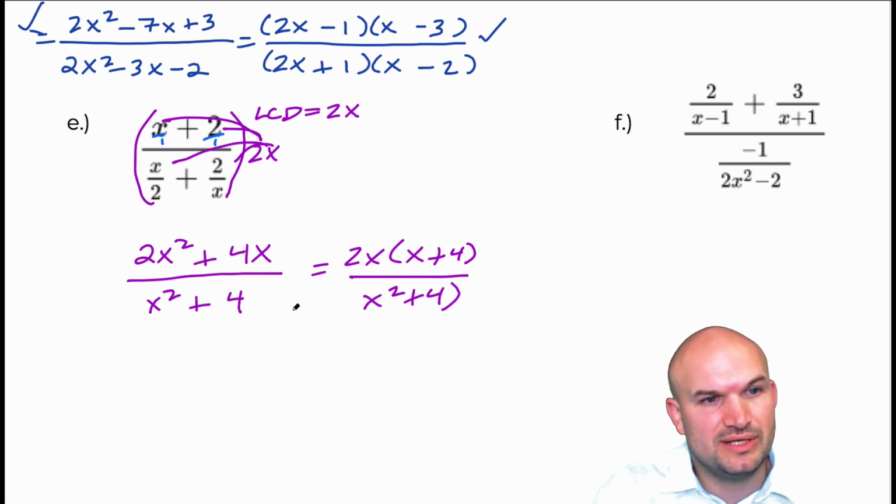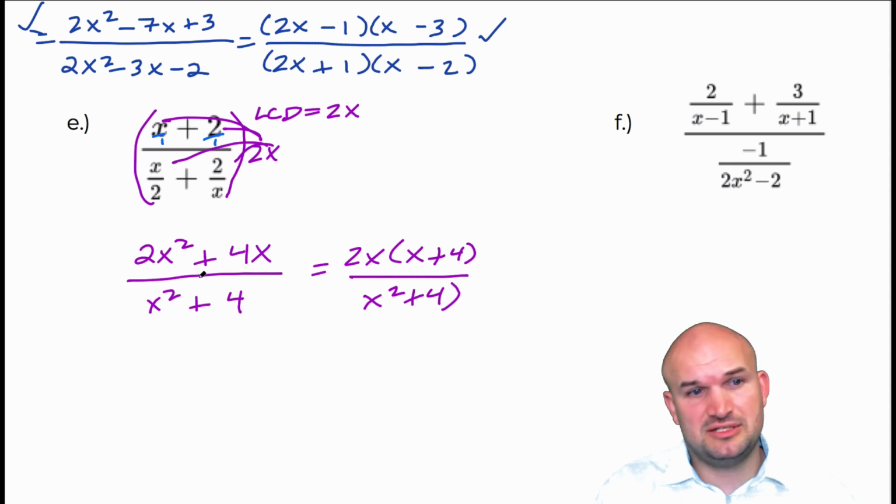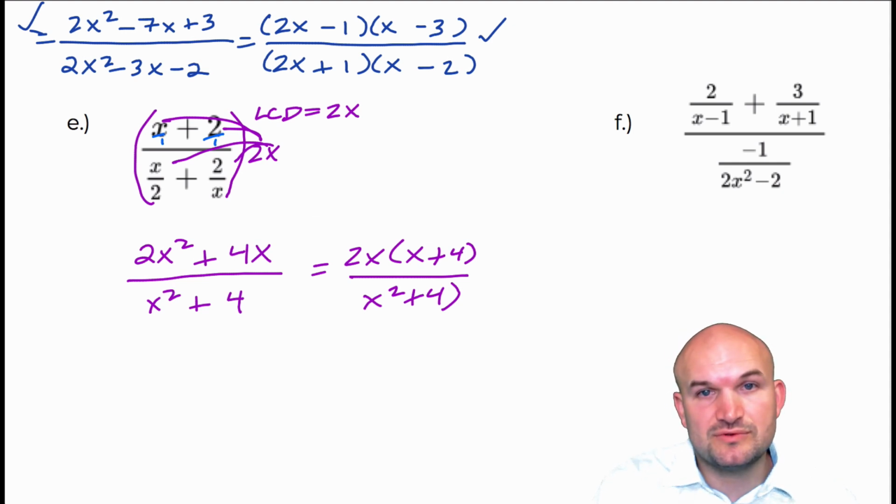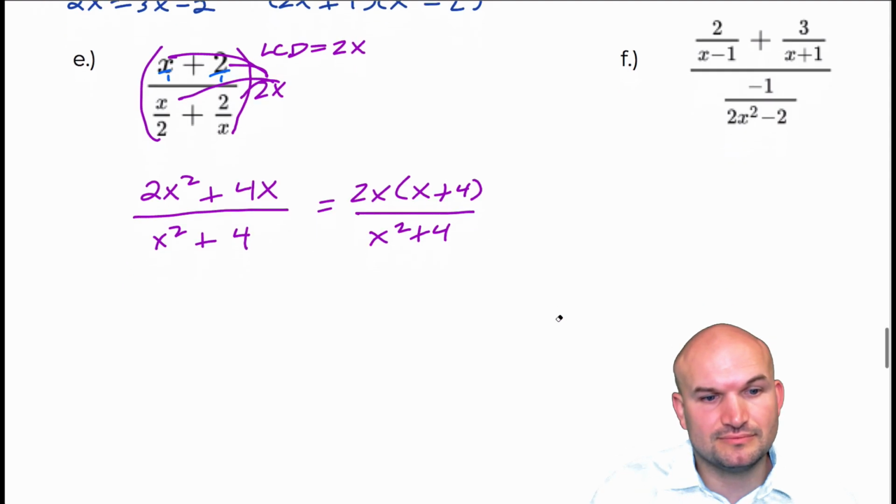There's nothing else we can do here, but I just want to double check my work. 2x squared and 4x: the 2's divide out, that gives you an x squared, and that gives you a 4. Yeah, cool. So nothing else we can do here.